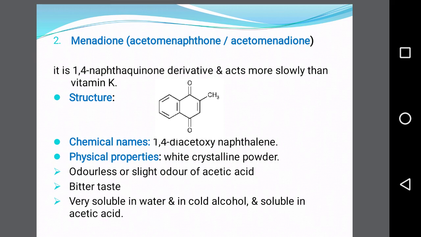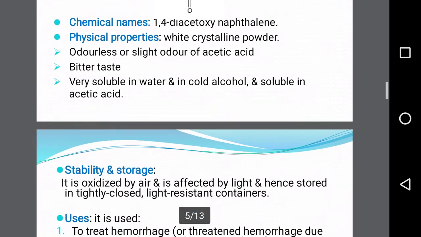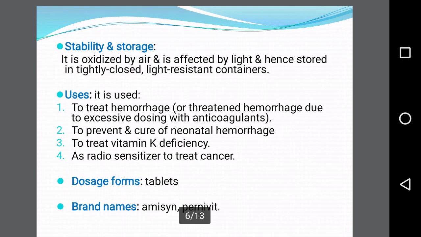The chemical name of menadione is 1,4-diacetoxy-naphthalene. Physical property: it is available as a white crystalline powder, odorless or slightly having the odor of acetic acid, bitter in taste, very soluble in cold water and soluble in acetic acid. Then stability and storage: it is oxidized by air and is affected by light. Hence, it should be stored in a tightly closed light resistant container.